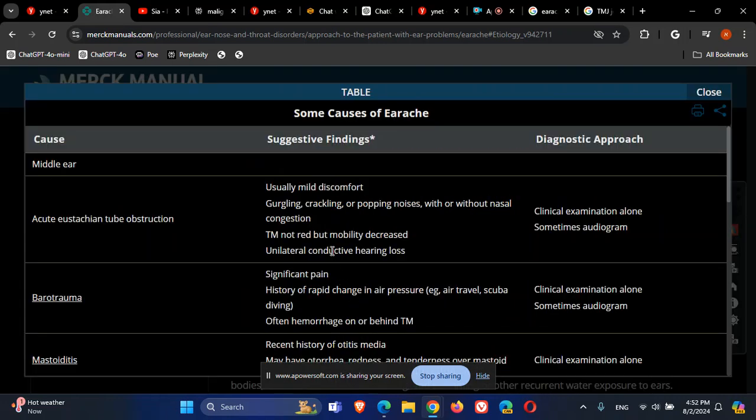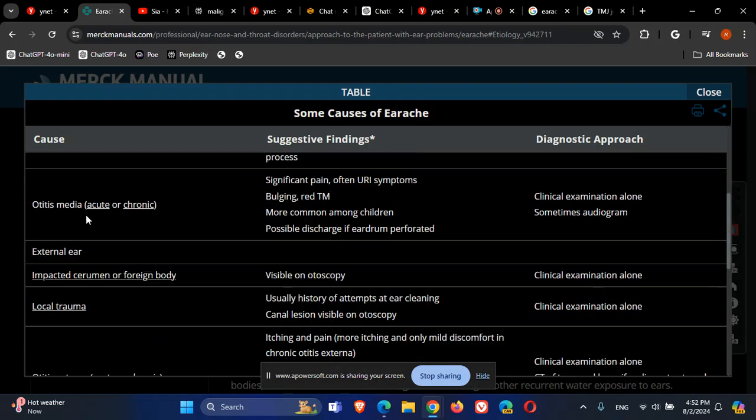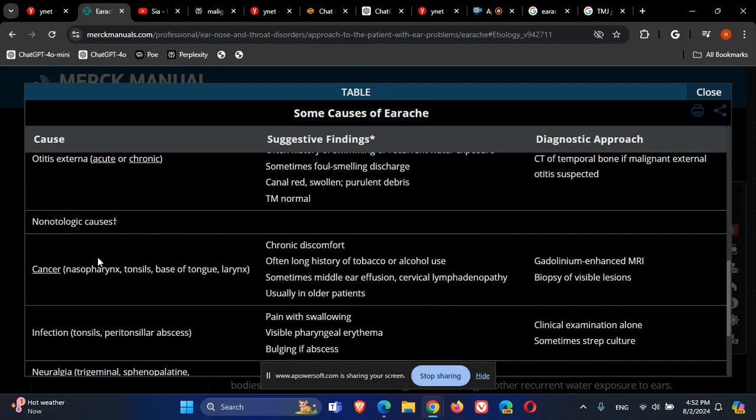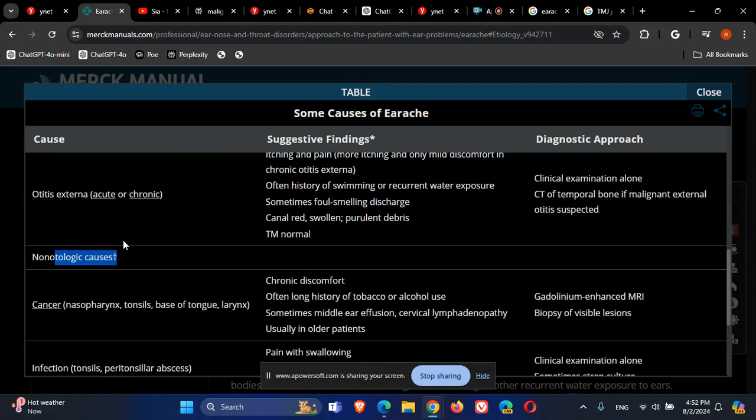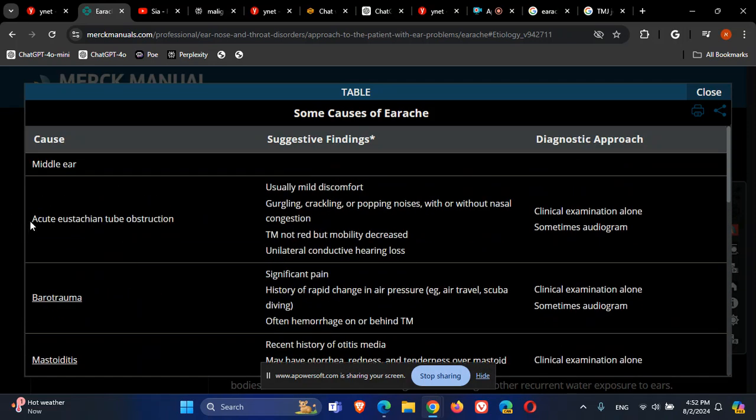And here you can see a list of causes of otalgia. You can see here that there are causes from the middle ear, there are causes from the external ear, and non-otalgic causes. If we are looking at this, we are starting with acute Eustachian tube dysfunction. What we said: maybe you will see something that hints that the patient has Eustachian tube dysfunction, like popping when he's swallowing.